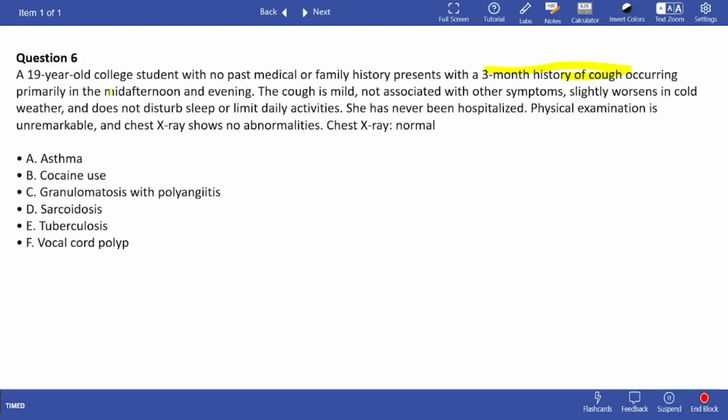It occurs in mid-afternoon and evening, and there are no other symptoms. It's just a dry cough, right? And it worsens in the cold weather, and everything else is normal. So this is a classic case of cough variant asthma.